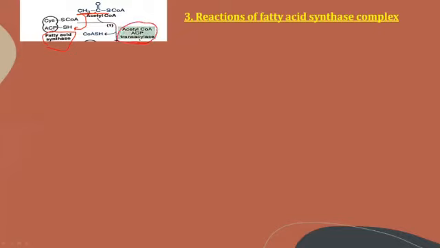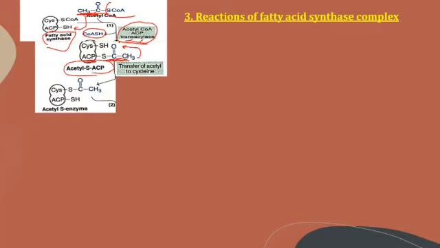Now this acetyl group that is present on the ACP is transferred from the ACP to the cysteine. That means it is stepping across. The acetyl unit is transferred from the ACP to the cysteine residue of the enzyme. Therefore, the ACP site becomes vacant.